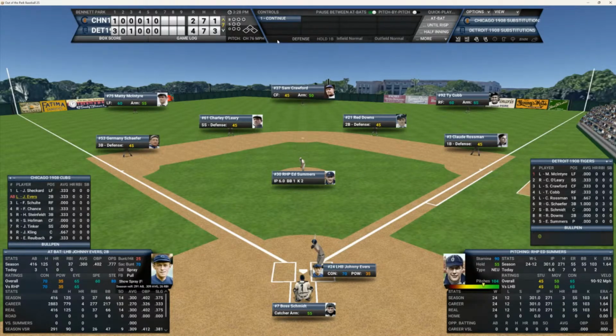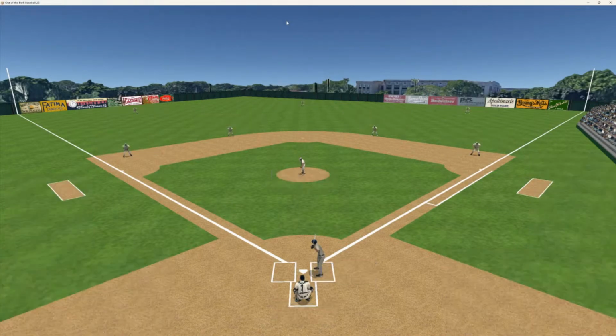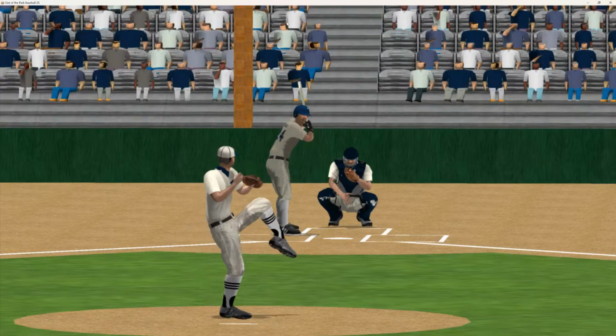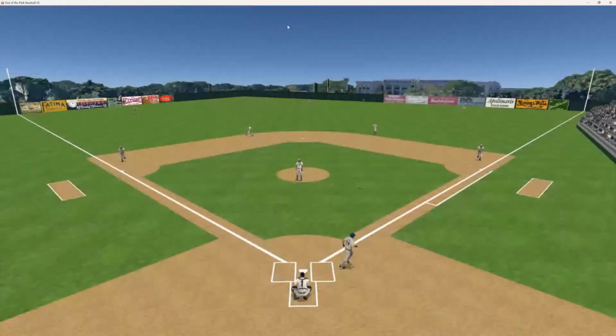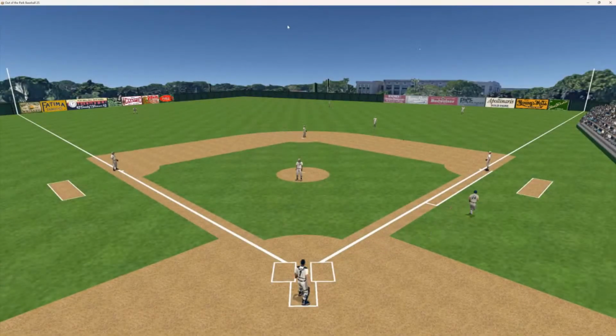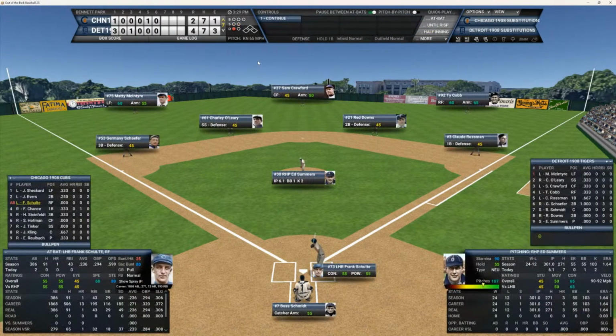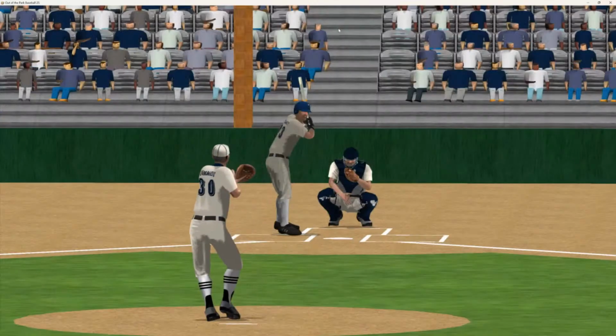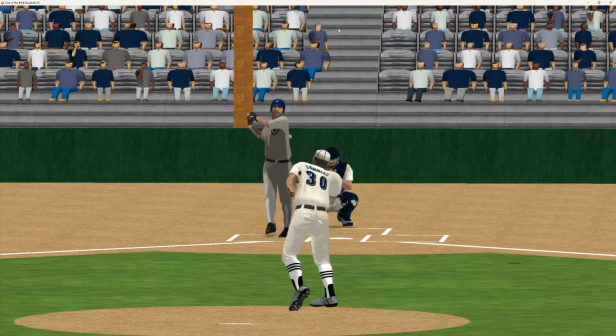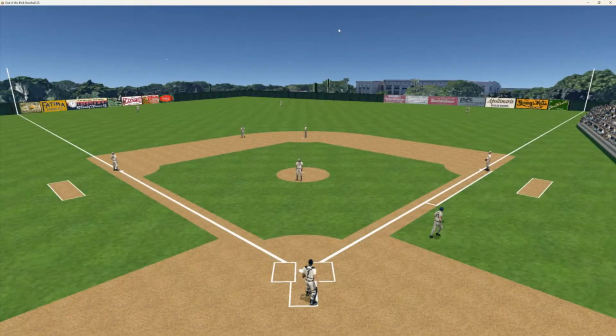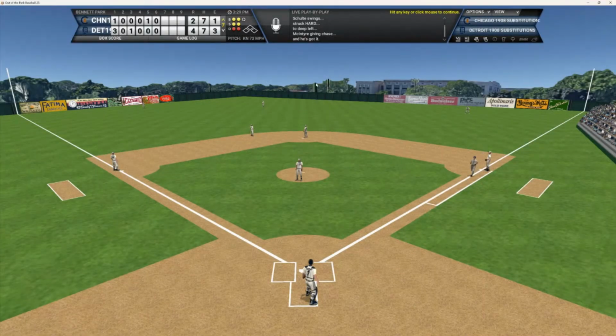Johnny is off to a good start. He's 1 for 3. Here's the 0-2 pitch to him. And Johnny hits that ball in the right field. Cobb's going to make the catch for out number 1. And up to the plate now is Frank Schulte. He's 0 for 2 today. Here's the 2-2 pitch to Frank. And that ball is hit in the left field. And that ball's carrying pretty good, but he makes the catch.